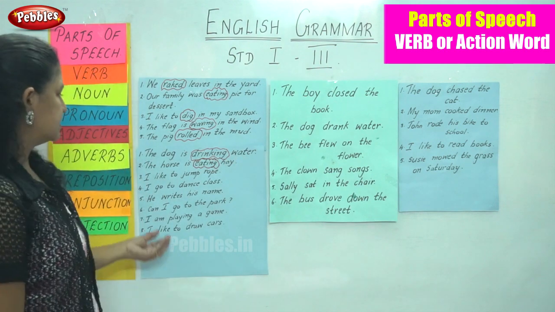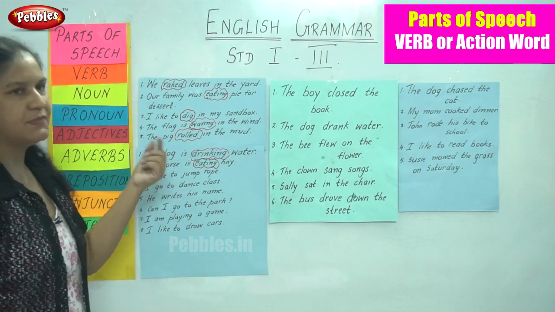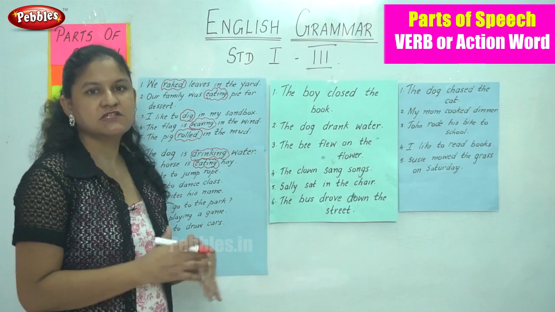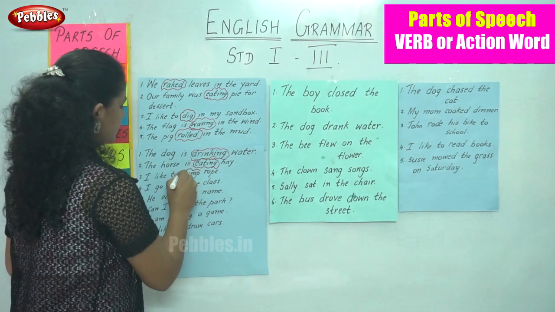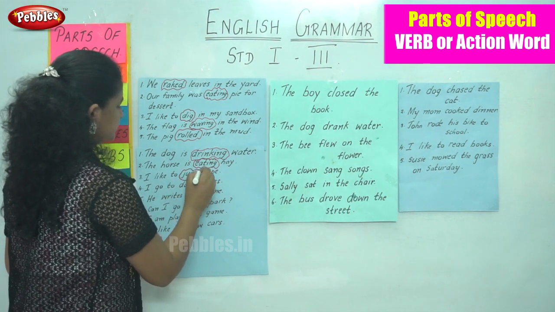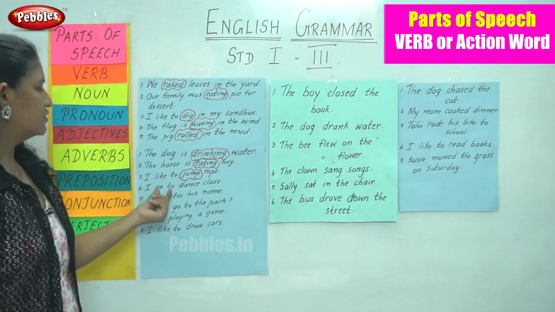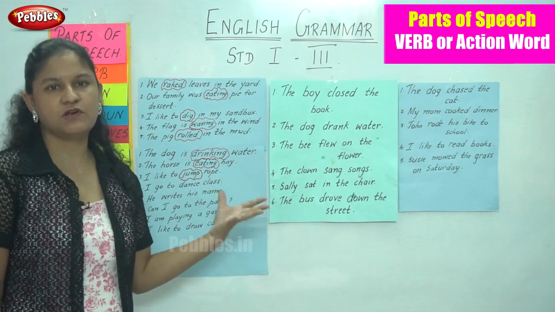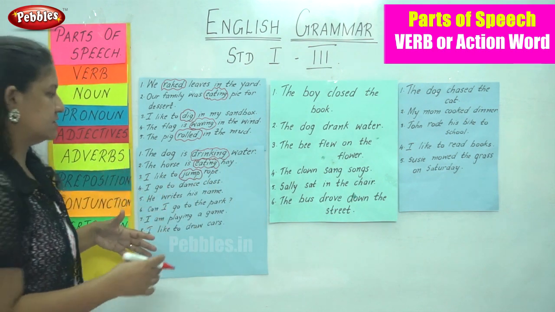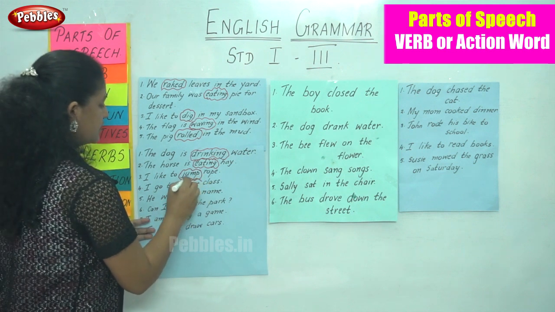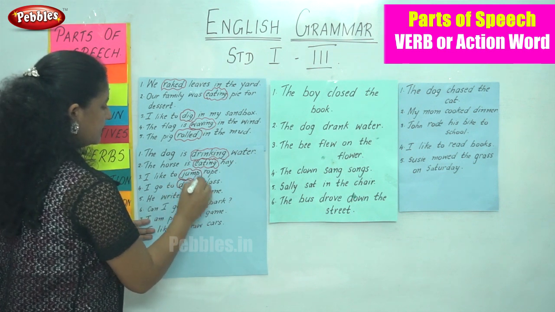The next sentence, I like to jump rope. So what do I like to do? Jump. So jump becomes the verb or the action word. I go to dance class. What do I do? I go to the dance class. Why? I like to dance. So dance is the verb or the action word.